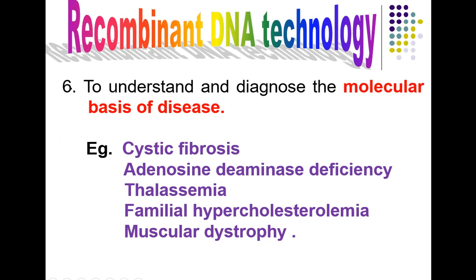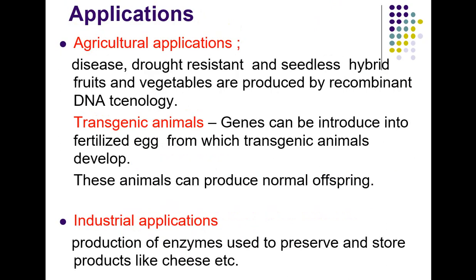So to understand and diagnose certain disorders in patients like these, we use these molecular biology techniques. Okay, so these are all the various applications in medicine for which we use this rDNA technology.